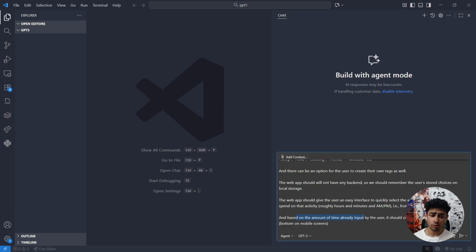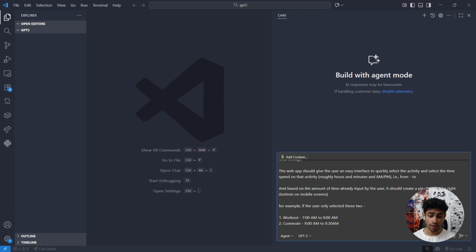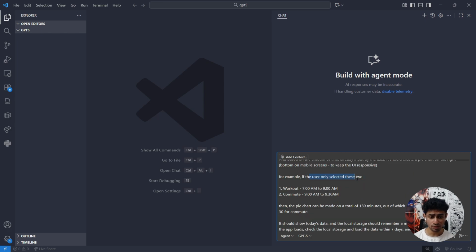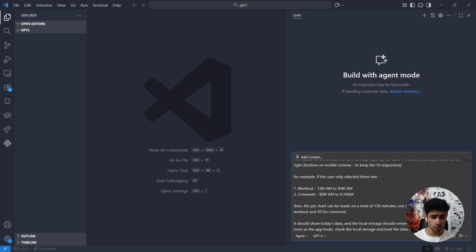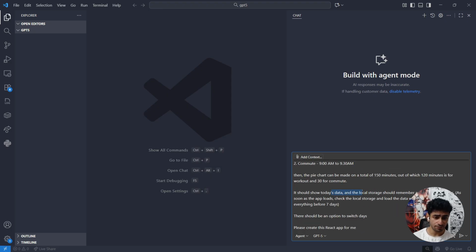And based on the amount of time already spent by the user, it should automatically create a pie chart on the right. I have to be specific here that it should be responsive, at the bottom on mobile screens, to keep the UI responsive. For example, if the user only selects workout and commute, then the pie chart can be made on a total of 150 minutes, out of which 120 minutes is for workout and 30 is for commute. It should show today's data